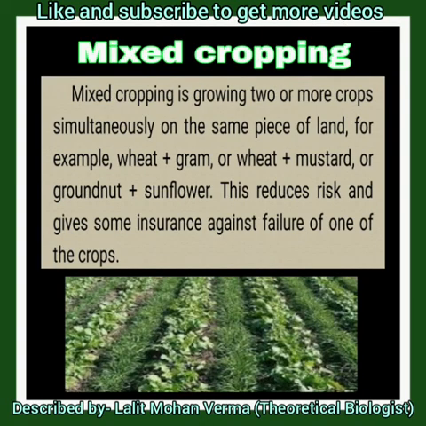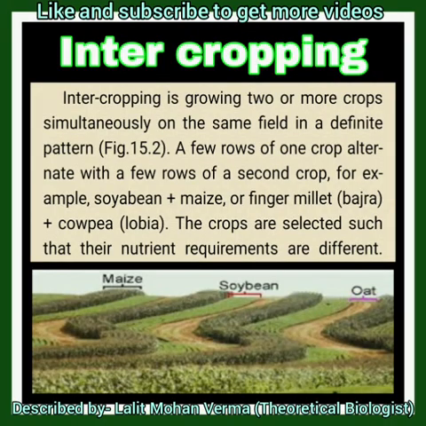So let's start with mixed cropping. Growing two or more crops simultaneously on the same piece of land is known as mixed cropping. Farmers have been growing two or more crops together on the same piece of land for many centuries. In India, different crops are used in mixed cropping. For example, soybean plus pigeon pea, sorghum plus pigeon pea, maize plus urd bean, etc.